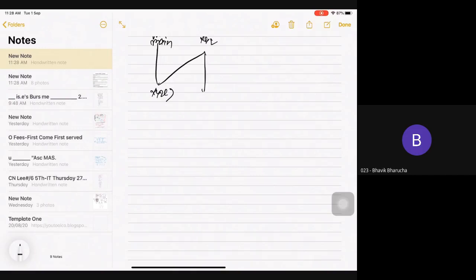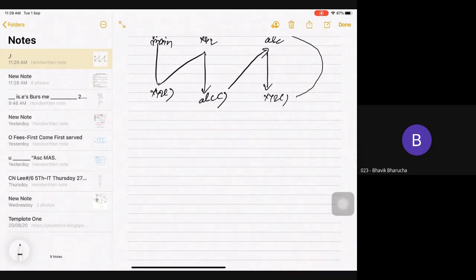I am executing my XYZ function. Here I am having a call to ABC function. Possible? Now, because I am having a call to ABC function, I go to ABC function here. Fine. And ABC function will get executed. Now, in ABC function, you are having a call to XYZ again. Now, because here you are having a call to XYZ again, you are going to XYZ function again from this location. Get it?